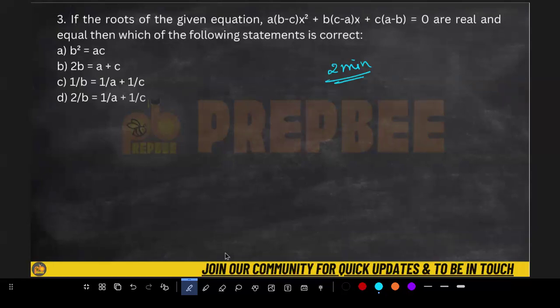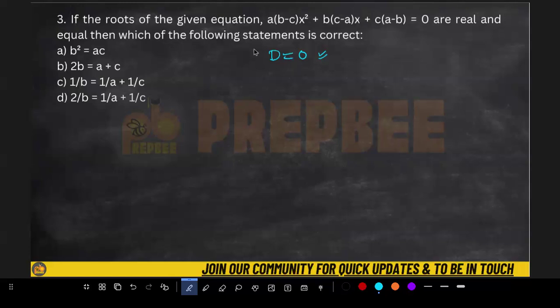Okay, so you got option A as the answer. Let's see what the exact answer is. Option A is coming for many of you. See, this is the equation a into b minus c x square plus b into c minus a x plus c into a minus b is equal to 0, and it has roots which are real and equal. Roots are real and equal, it means my D is equal to 0, right? If my roots are real and equal, I would simply say my D is equal to 0. And I hope most of you used this approach.